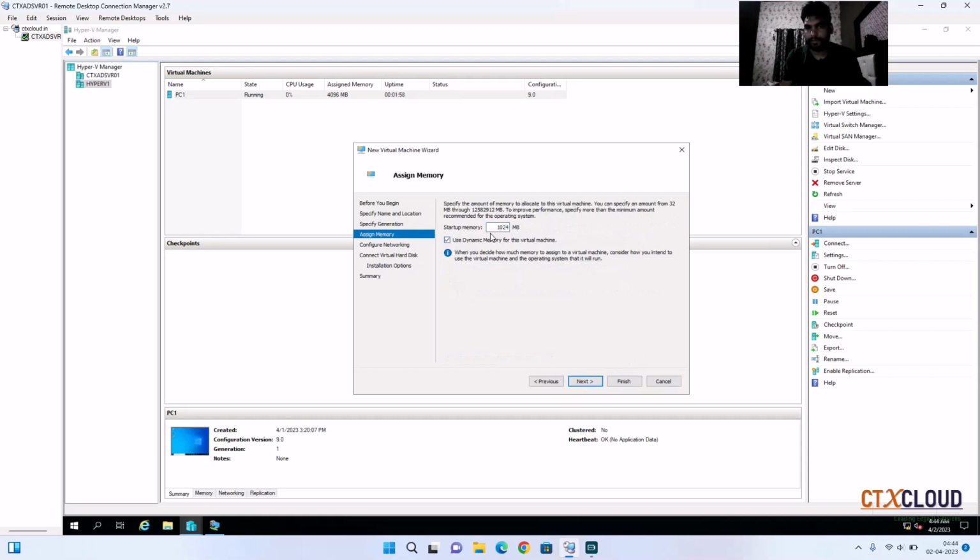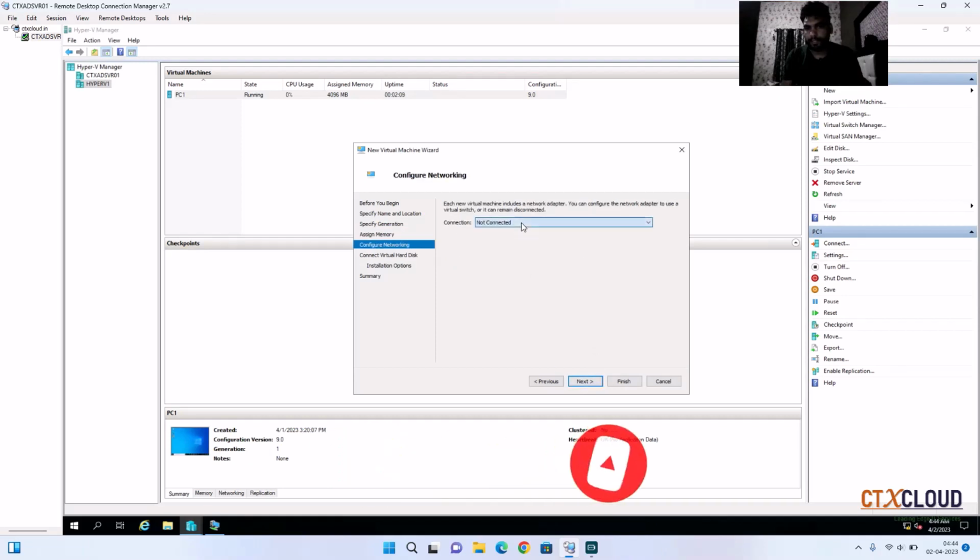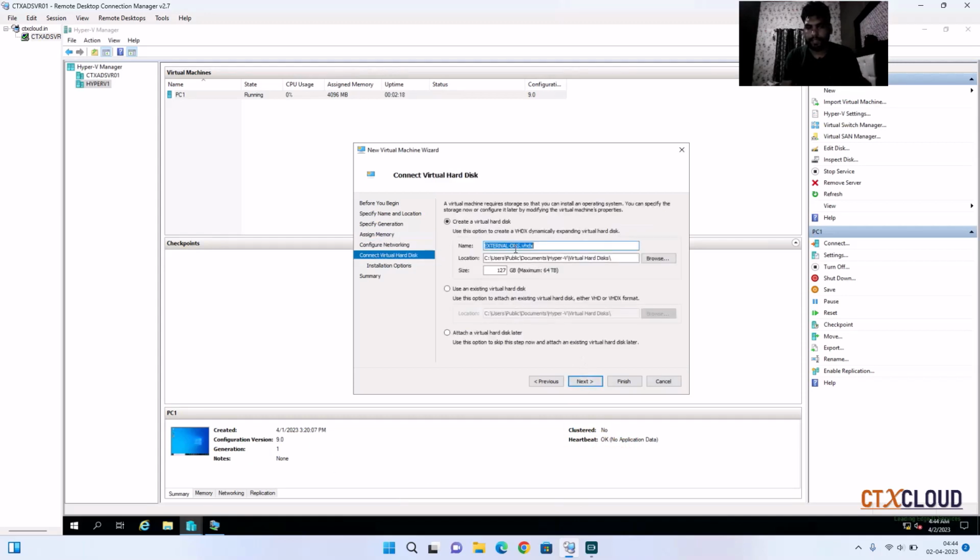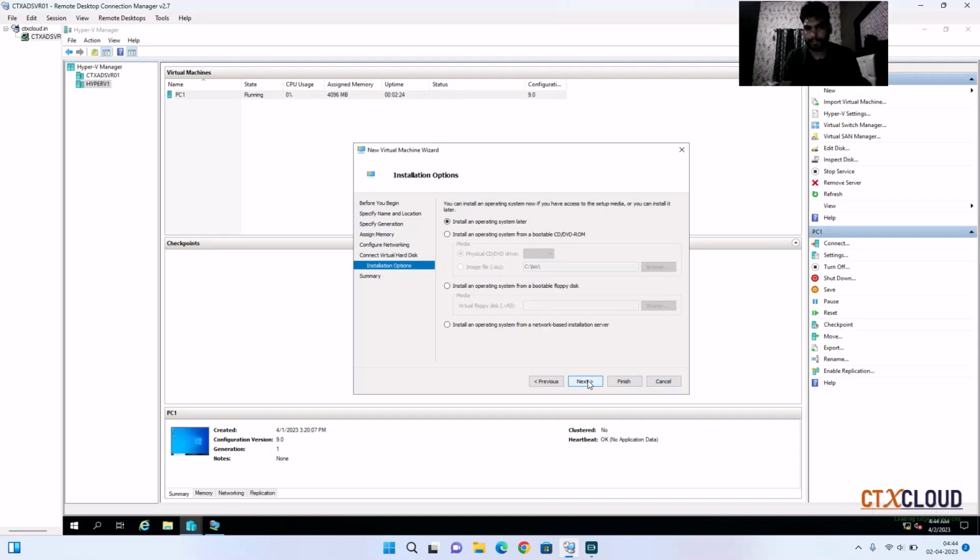Here you need to give your RAM. As I said in my previous video, depending upon your virtual machine, you can give your RAM. Click on next. Here I am going to select my external WAN network because it is going to create an external DNS server. Click on next. Here you guys need to mention how much hard disk you want to give this external DNS server. Click on next.